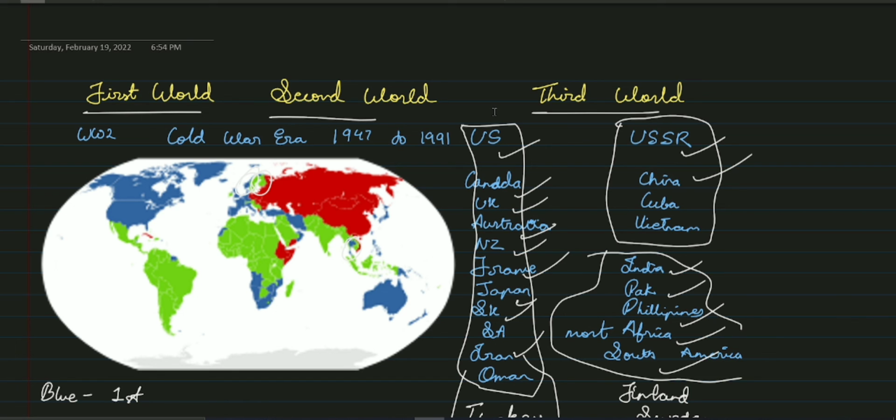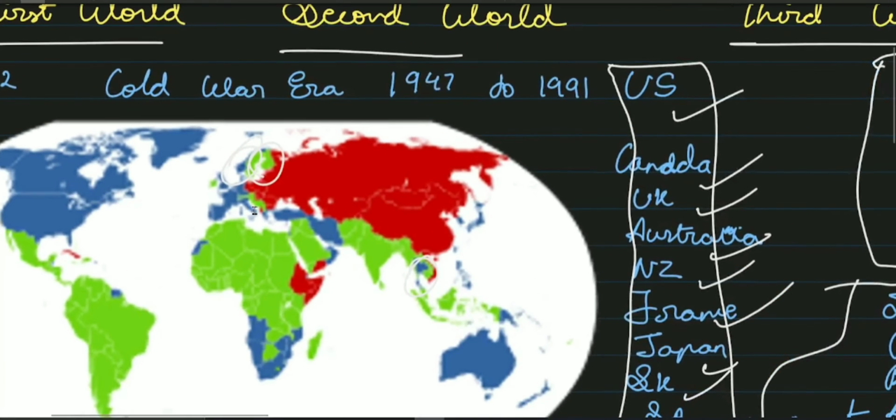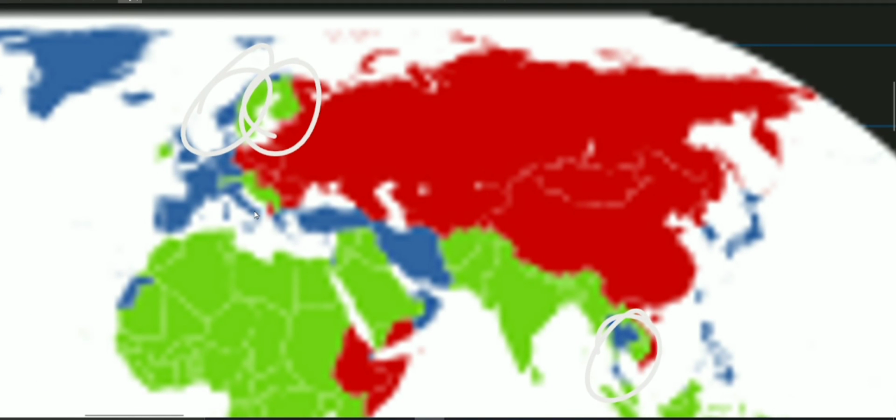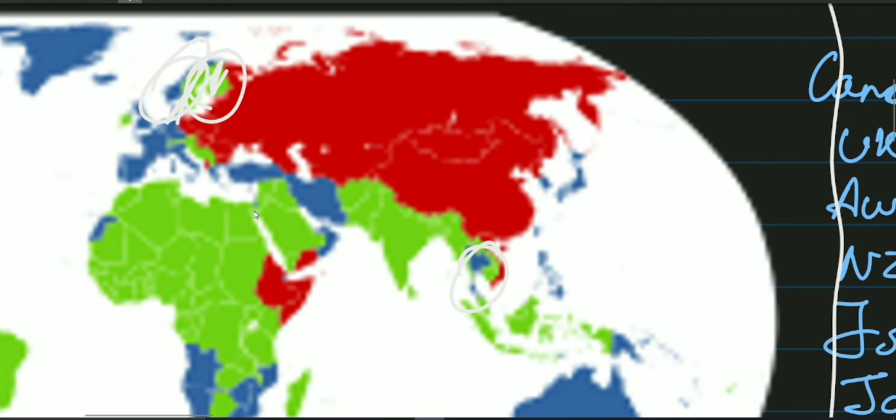And this world map is in context of the definition of these terms in the Cold War. Okay, this is not in context of economic development, because if you look at this map, you will find that the countries labeled as third world include Sweden and Finland, which are economically stable and developed. Then countries like Saudi Arabia, which is also doing great economically, are also green in color.